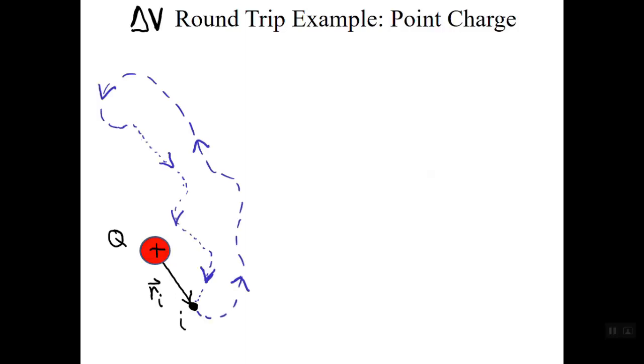Here's a very important consequence of this path independence. Consider the same point charge, but now with point I serving as both the starting point and end point of the path. That is, the path makes a round trip. What is the change in electric potential in this case?